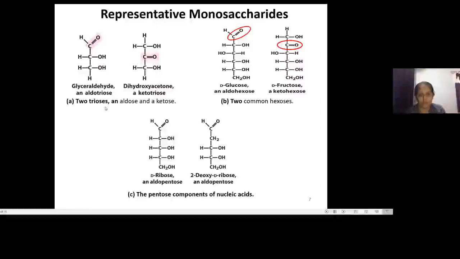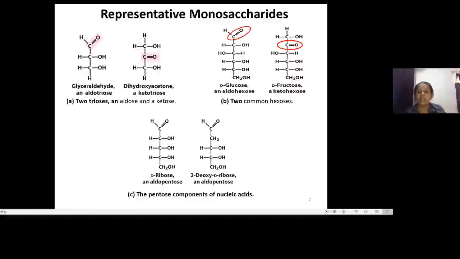These are two trioses. Trioses have 3 carbons, and one of them is an aldose, one of them is a ketose. Glyceraldehyde is an aldotriose. See the position of the carbonyl group. And this one is dihydroxyacetone, which does not have the carbonyl group at the top. So this is the ketotriose.